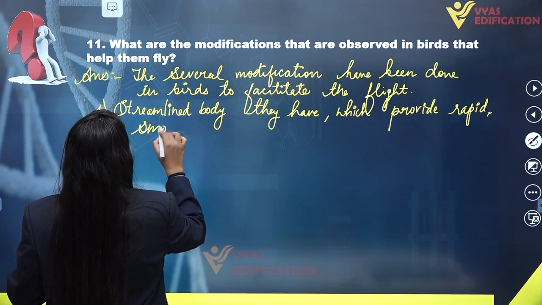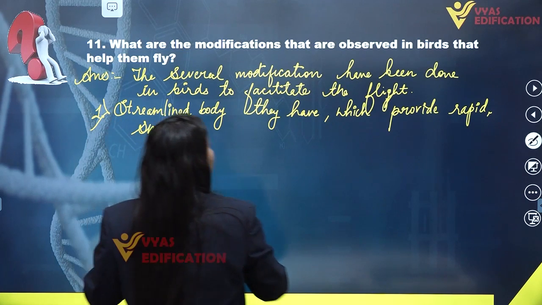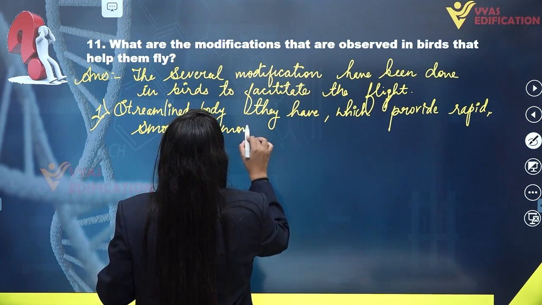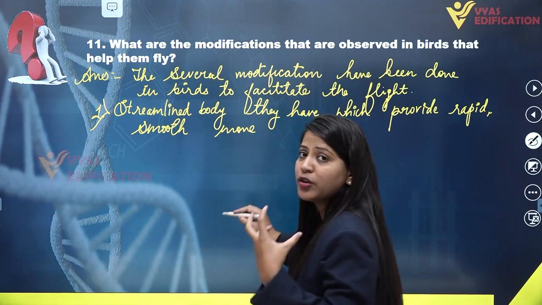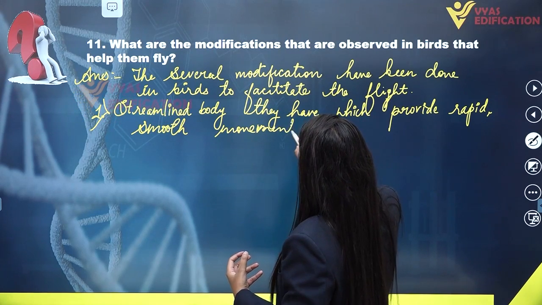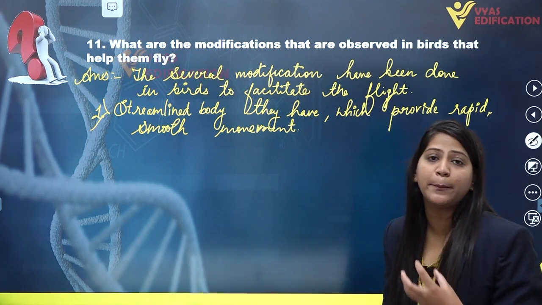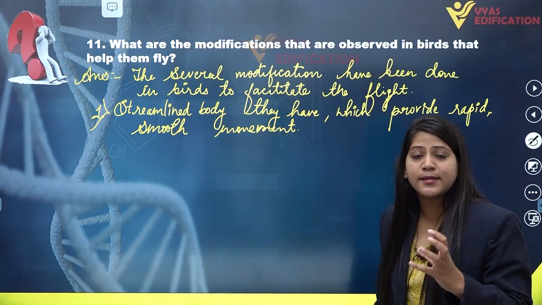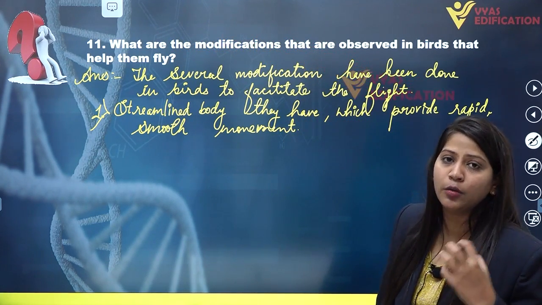So they have smooth and rapid movement because of the presence of these streamlined bodies. Alright, so this is the first modification or adaptation which has been done in birds to facilitate fast and smooth movements. They have a streamlined body.